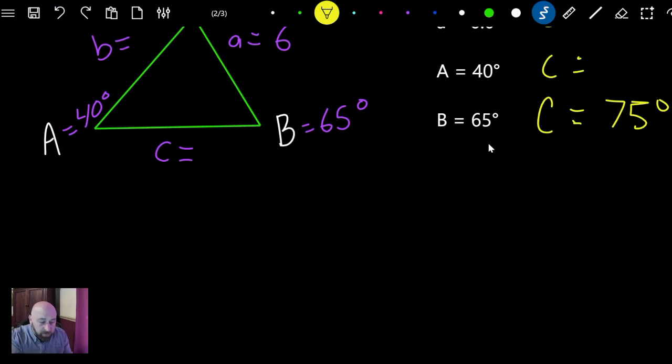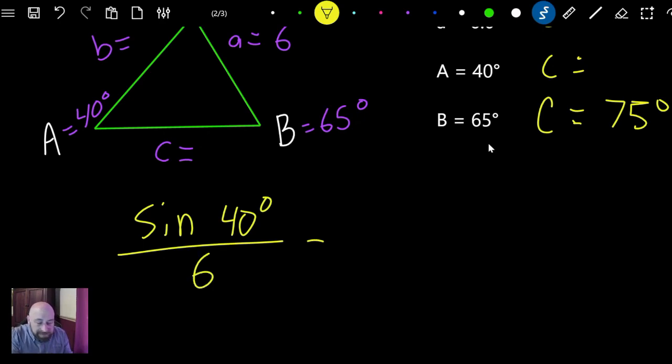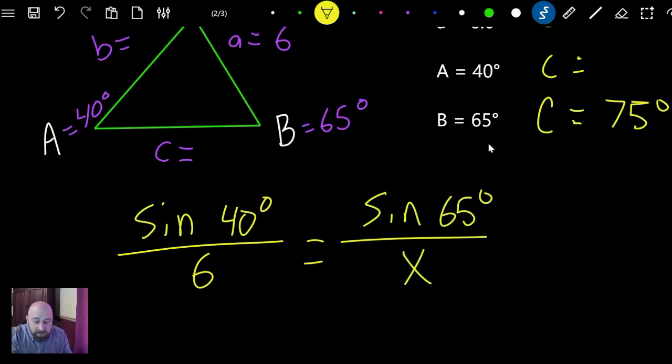It doesn't matter. So we'll do sine of 40 degrees over 6 equals, and we'll do the b one first. Doesn't matter which one you do first. So we'll do the sine of 65 degrees over x. We're going to have to do this twice because we have two unknown values. And now we just solve this.